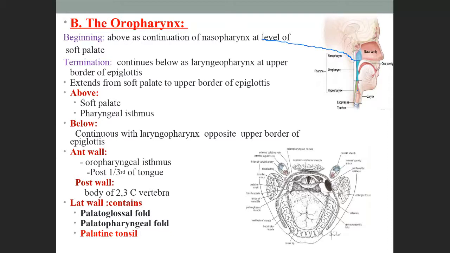What is there above? Above it has the soft palate and pharyngeal isthmus, and below it continues opposite to the upper border of the epiglottis. Till the epiglottis, it is called laryngo-oropharynx.